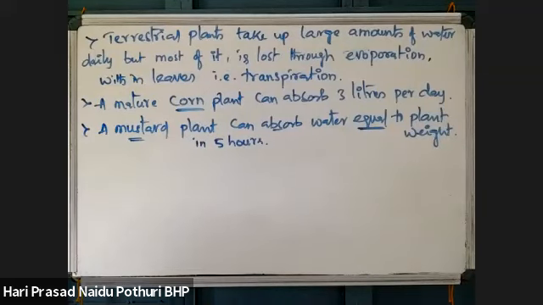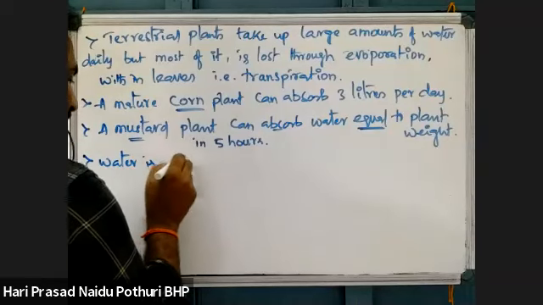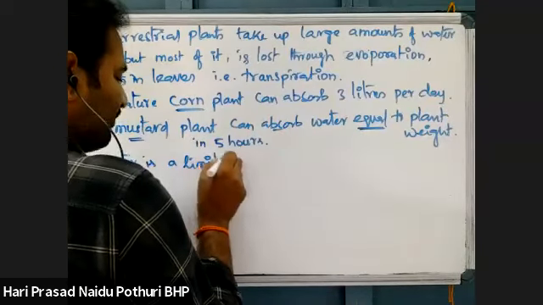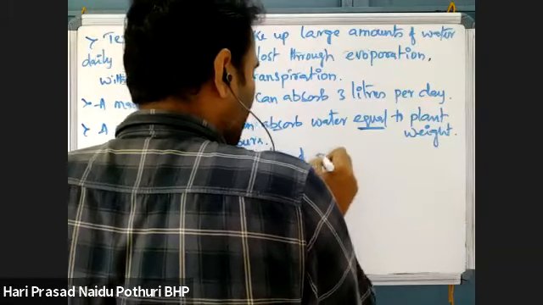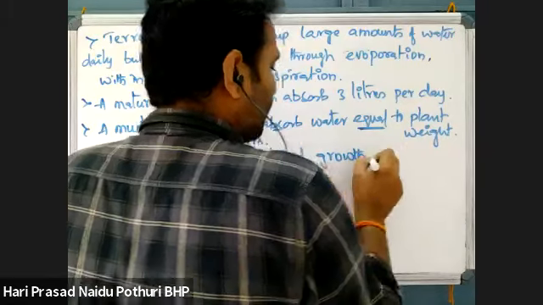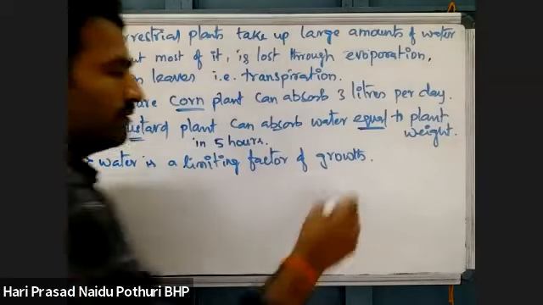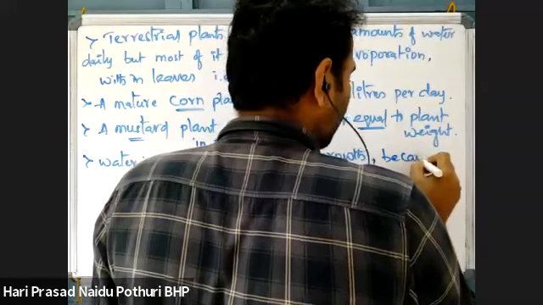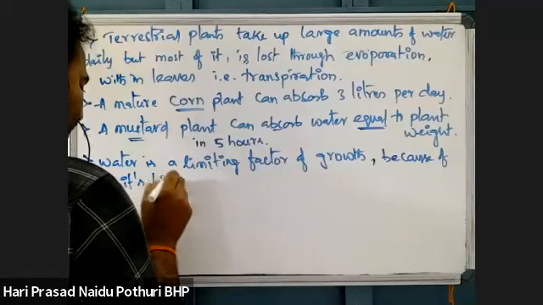Here, water is a limiting factor of growth. Growth and development of a plant is majorly controlled by the water level because of its high demand.